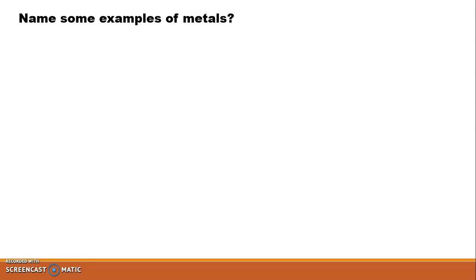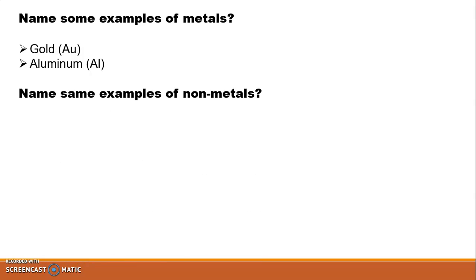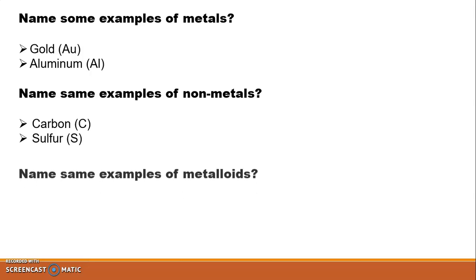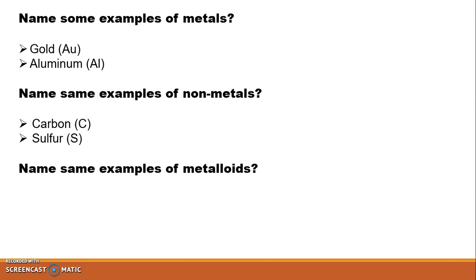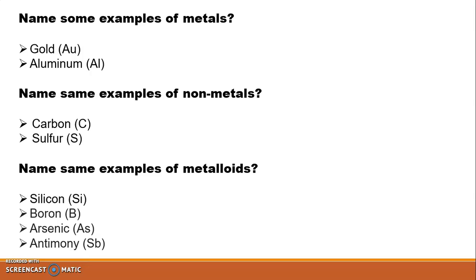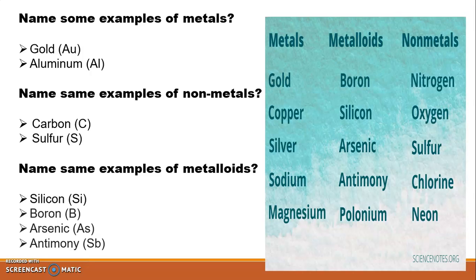Name some examples of metals. Gold Au, aluminium Al. Name some examples of non-metals. Carbon C, sulfur S. Name some examples of metalloids. Silicon, boron, arsenic and antimony Sb. That is the chart between metals, metalloids and non-metals.